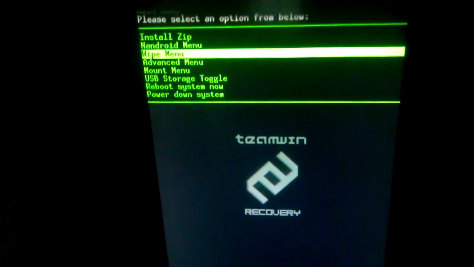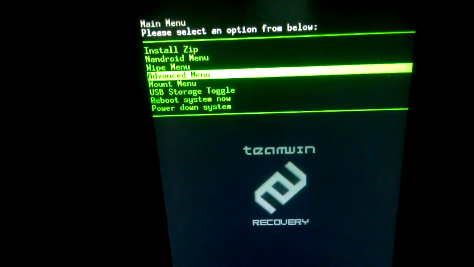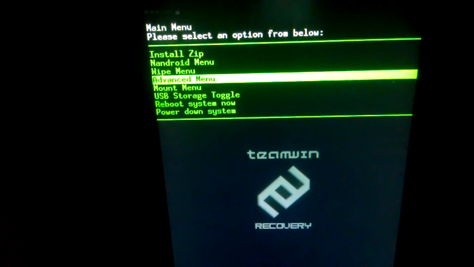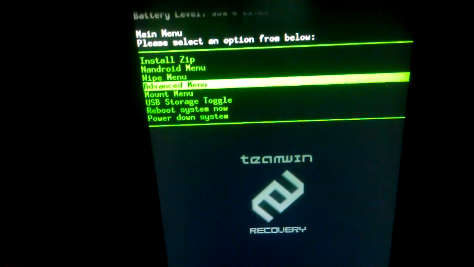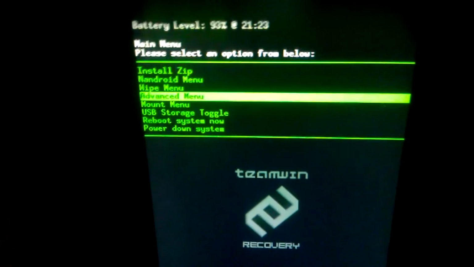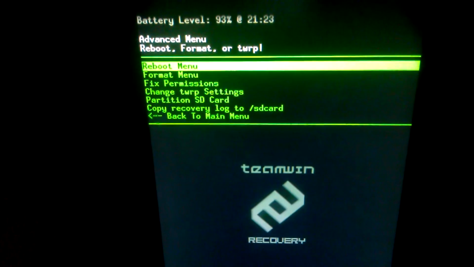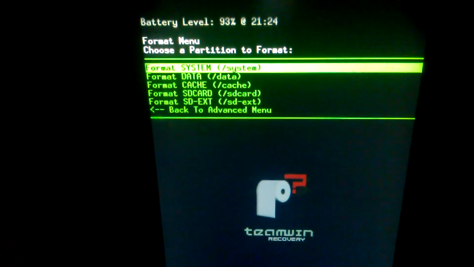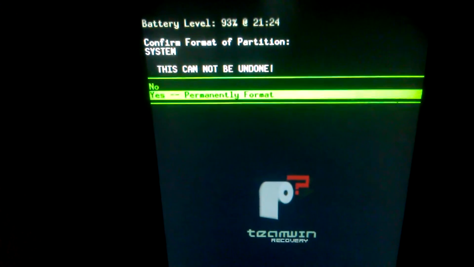First thing, go to advanced menu. If you have Team Win Recovery, I have 1.1. I do not like 2.0. It didn't format properly. I had too many issues with the ROMs, so I went back to 1.1. So go to advanced menu, go to format menu, and format the system.